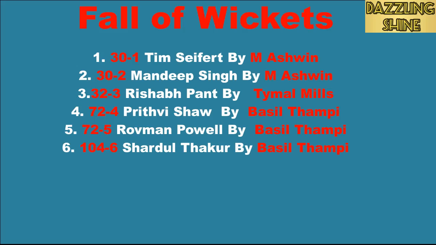The last ball of the 14th over of Thampi was hit with a beautiful shot over deep square leg by Lalit Yadav for 6. And the last ball of the 15th over of Mills was hit by Lalit Yadav over extra cover for another boundary. And on the first ball of the 15th, Bumrah was hit by Axar Patel and it went to long on for a maximum, after which they needed 49 runs off 28 balls, and the match was going into a really interesting stage.